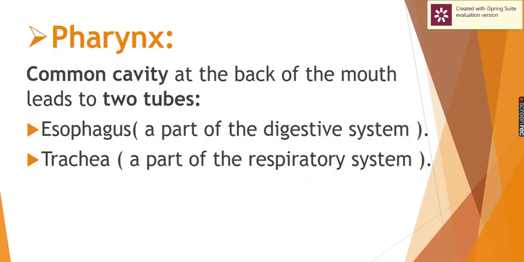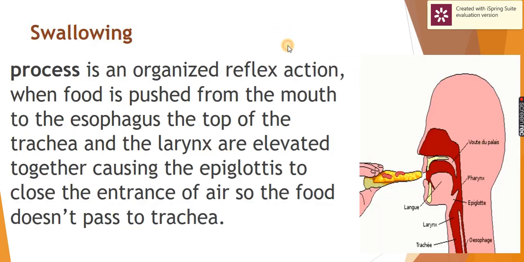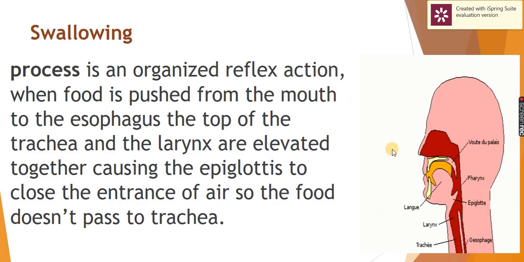Then we go to the common cavity behind the mouth, which leads to 2 tubes: the esophagus in the digestive system and the trachea in the respiratory system. It is called the pharynx. And inside the pharynx, the swallowing process happens. What is a swallowing process?